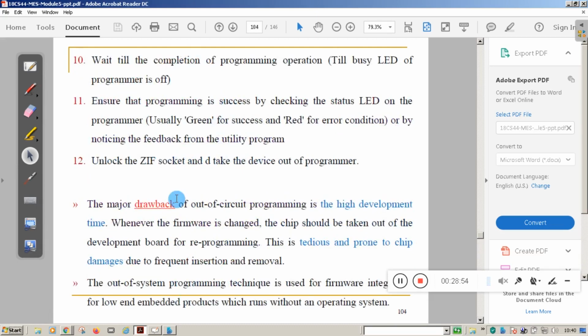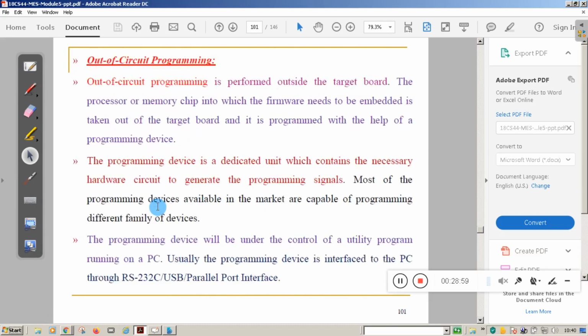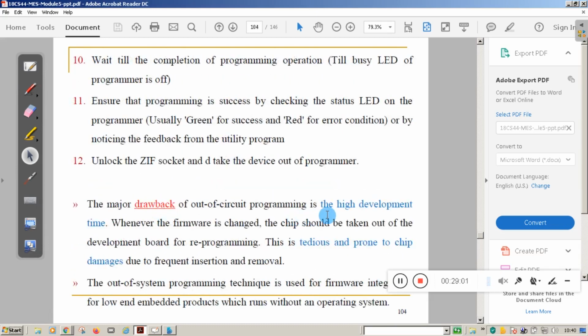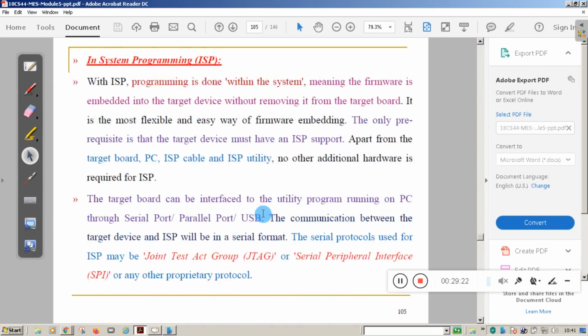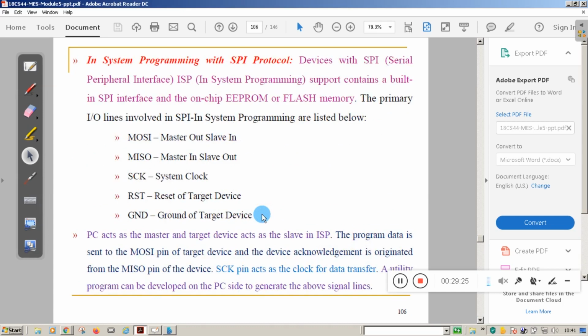Before going to in system programming, what is the disadvantage of this method, that is out of circuit programming? You need to remove the chip every time. But suppose you are developing the software. When you are developing the software, many times you need to make changes. That time it is a complicated process to remove the chip from the board every time and program it. It is a tedious process. For that purpose, we go for one more method.